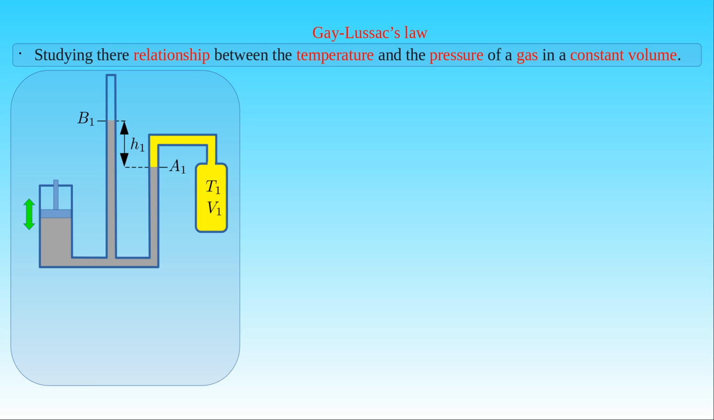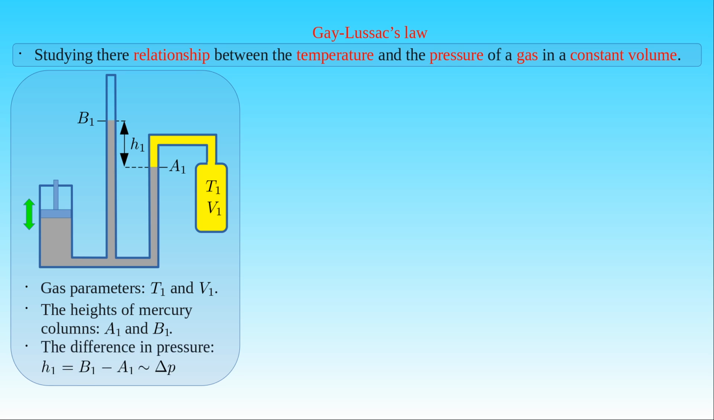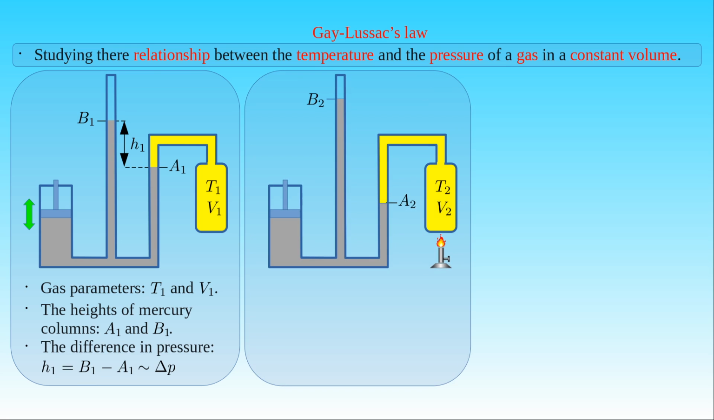The heights of mercury columns in the manometer and the glass tube leading to the container can be controlled by moving the piston. Let us suppose that the gas is extended to the height A1 in the glass tube for the initial temperature T1 and volume V1 of the gas in the container. The height A1 determines the total volume of the gas sealed by the mercury column. The pressure of the gas in the container also determines the height B1 of the mercury column in the manometer. The difference H1 of the heights B1 and A1 is proportional to the difference between the atmospheric pressure and the pressure of the gas.